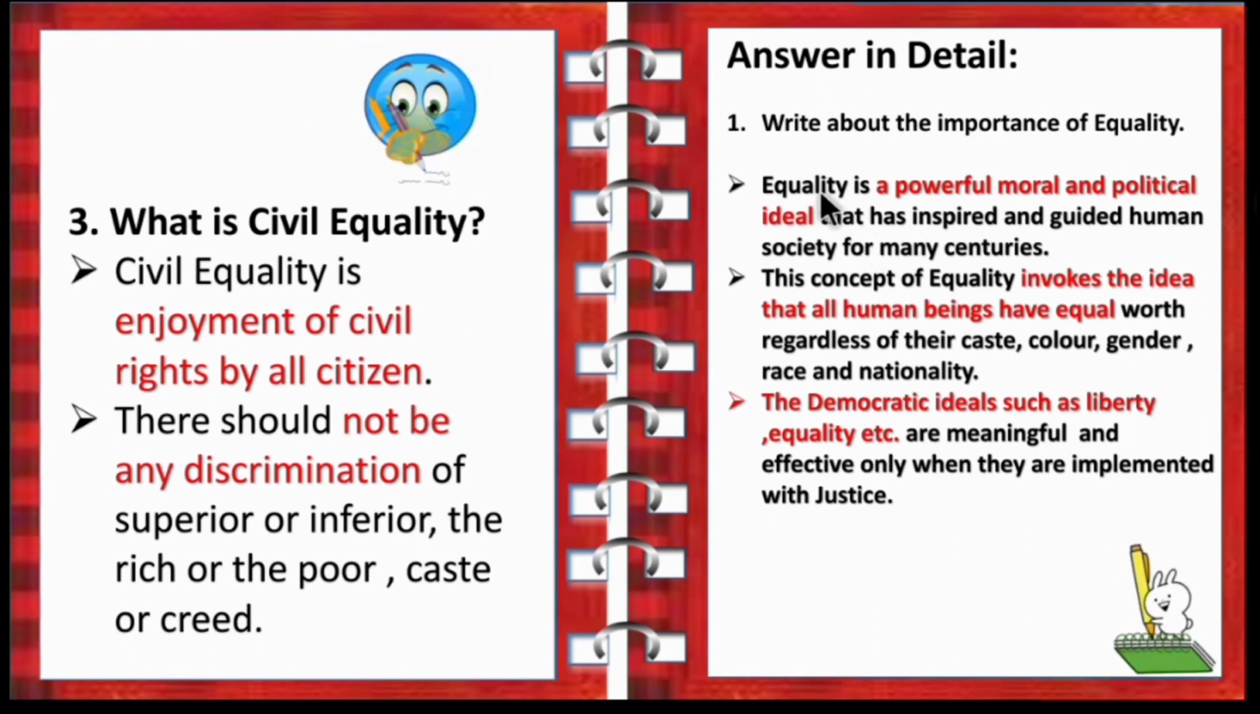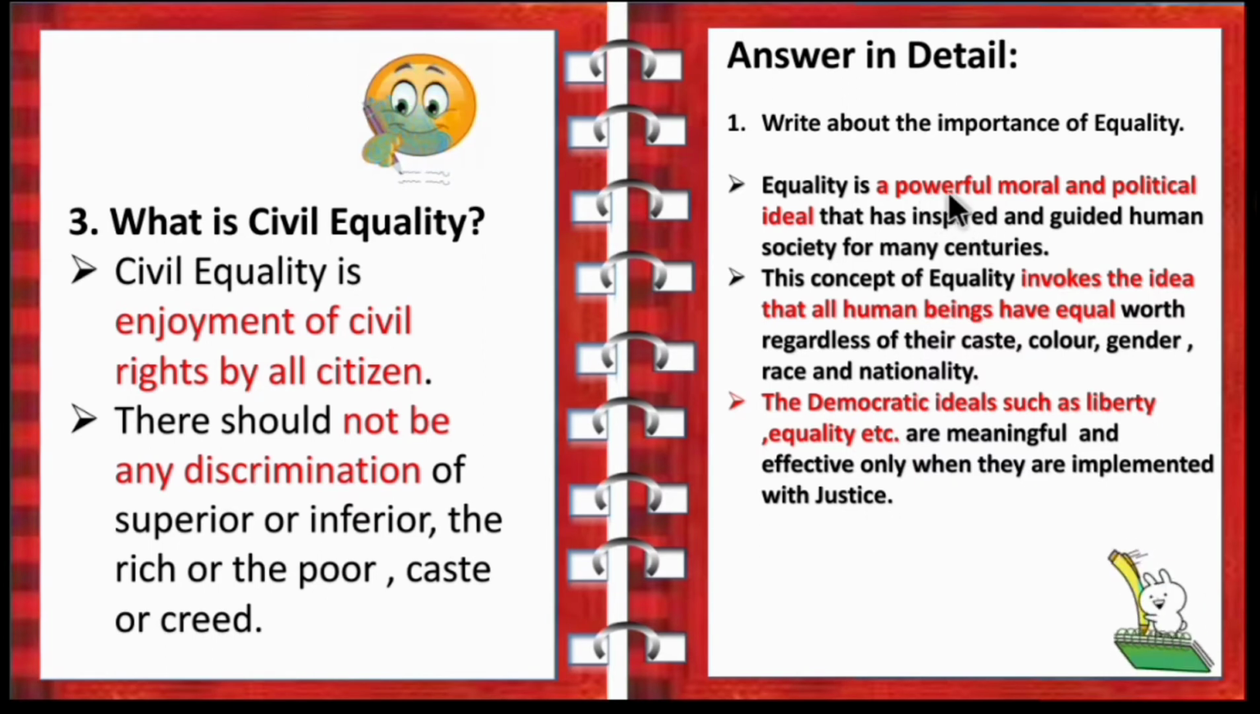So first one is, equality is a powerful moral and political ideal that has inspired and guided human society for many centuries. Then the second point is, this concept of equality invokes the idea that all human beings have equal worth regardless of their caste, color, gender, race and nationality. Then the democratic ideals such as liberty, equality, etc. are meaningful and effective only when they are implemented with justice.